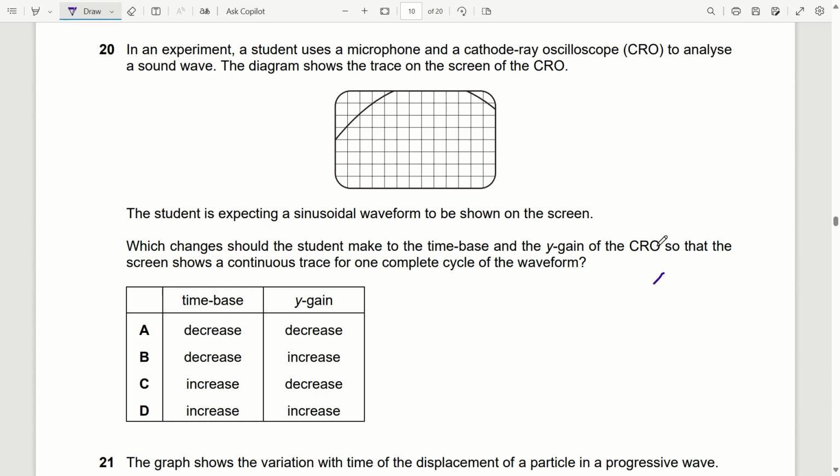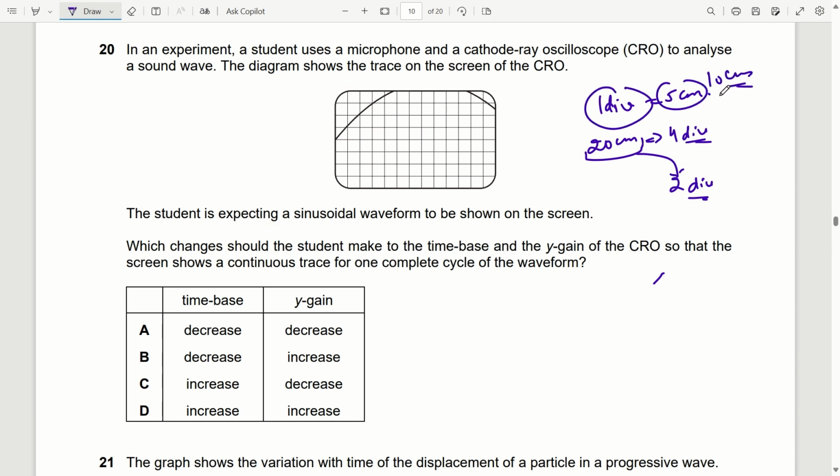Let's say if one division corresponds to 5 centimeter, for 20 centimeter you will need 4 divisions. Now if we want this to come in 2 divisions instead of 4, then 20 centimeter in 2 divisions means one division should correspond to 10 centimeter. So this means Y gain of the CRO must increase as well as the time base should increase. So 20th question, option D is the correct one.